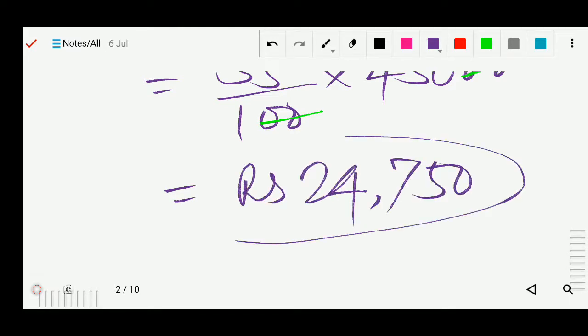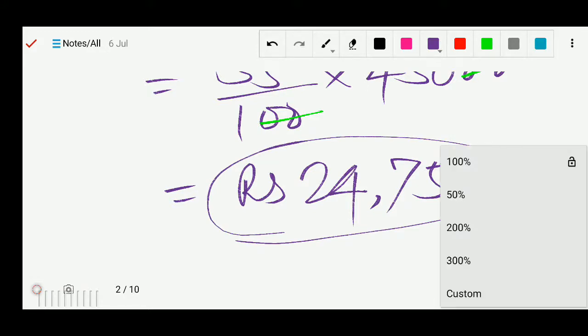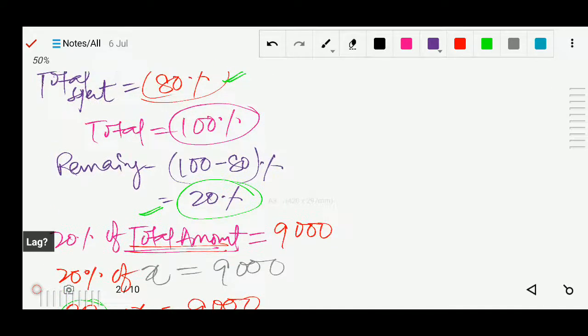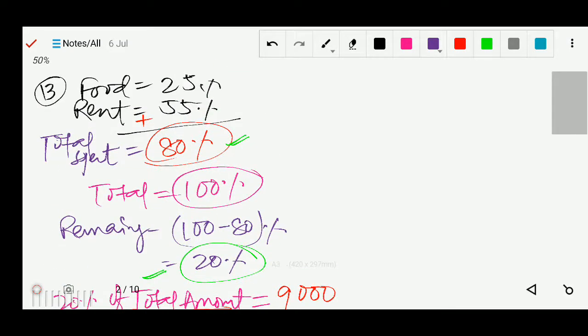So 24,750 was spent on the rent and transportation, so you can see how we have solved. Exactly, we started from here, the percentage is given, means food पे 25% खर्च किया और rent पे 55%, तो total खर्च कितना कर दिया उसने? 80%. Total होता कितना है percent में? 100 में से 80 खर्च कर चुका है, बचा भी कितने पास है? 20%.